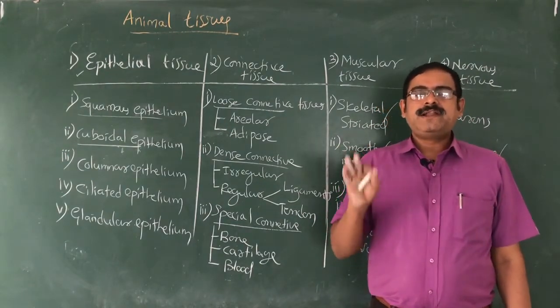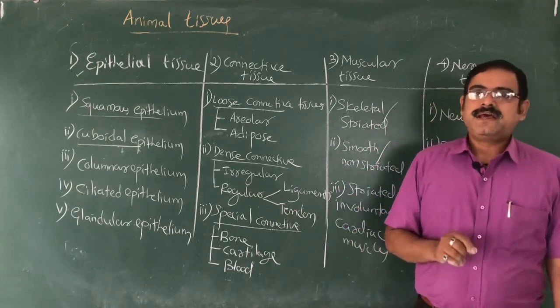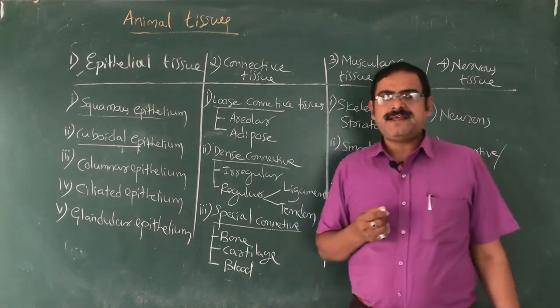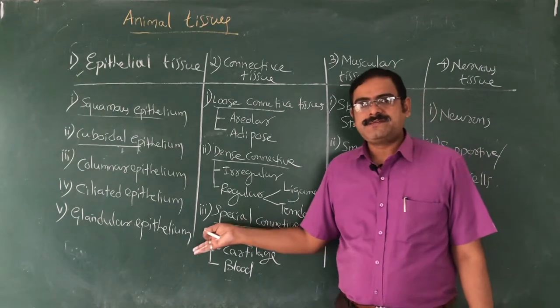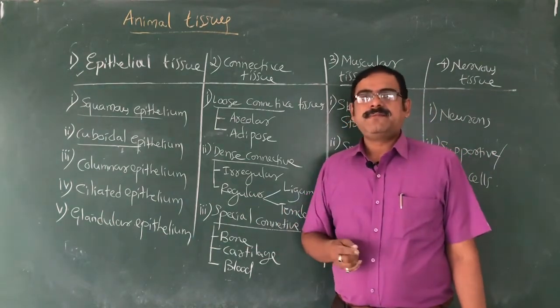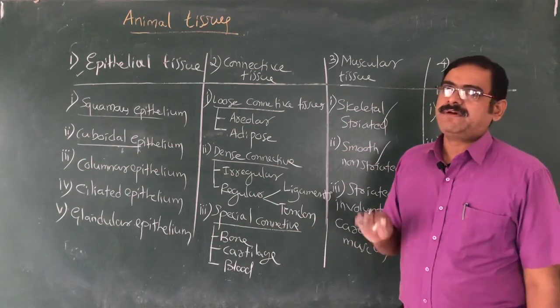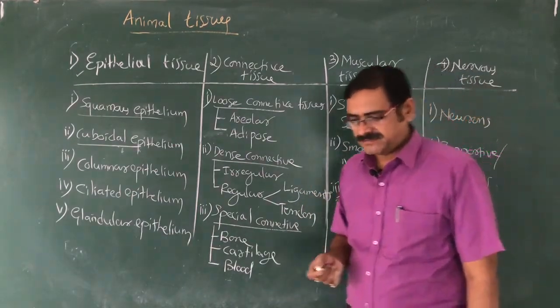To avoid that, there are mucus secreting cells, which are glandular epithelial cells. Even our salivary gland is a compound glandular epithelium. So epithelium can cover the external surface or internal surface.